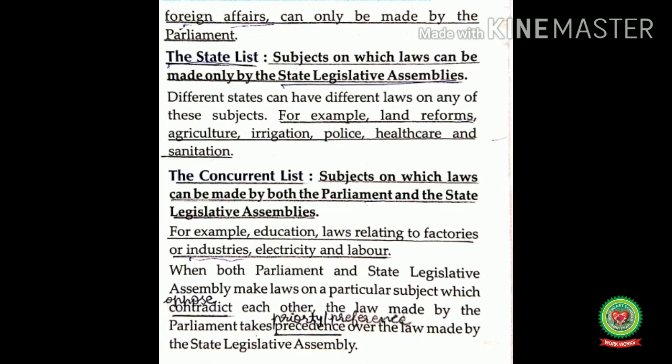The next is the concurrent list. Subjects on which laws can be made by both the parliament and the state legislative assemblies. That means the matters on which both the parliament and the state legislative assemblies make the laws, those all subjects come under the concurrent list. For example, education, laws relating to factories or industries, electricity and labor.